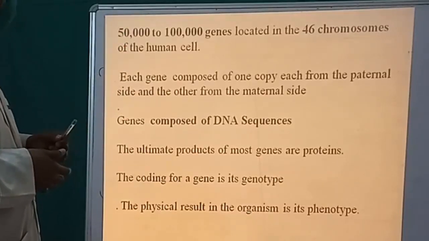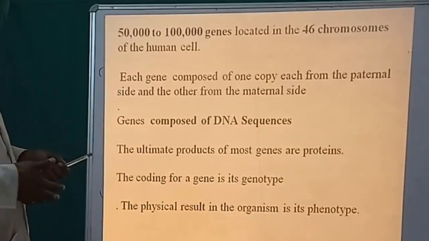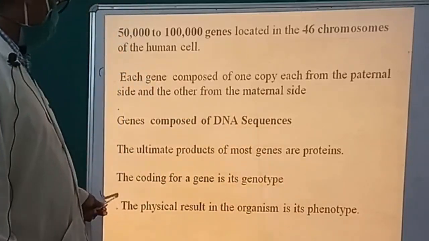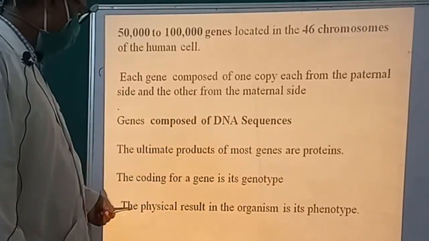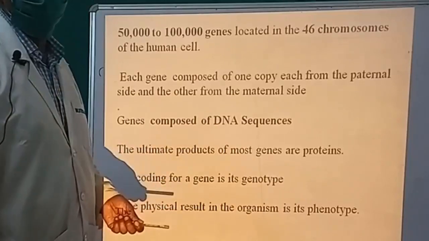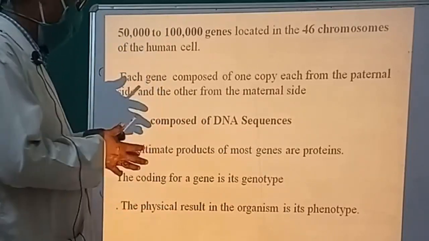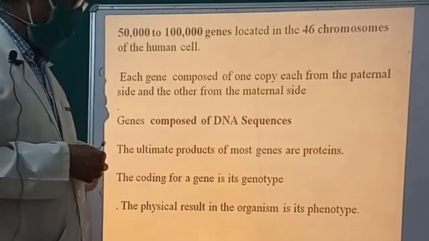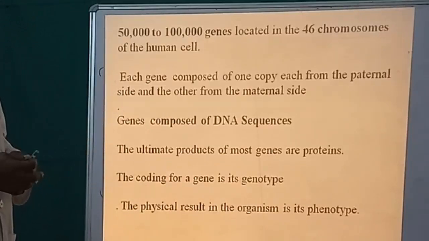Each gene has two copies, one from the paternal side and one from the maternal side, as we have already understood, and genes are composed of DNA sequences. The ultimate products of most genes are proteins. The coding for a gene is its genotype, and the physical result in that organism is the phenotype. That means if you have a phenotypical character, you have a certain genotype inherited in your genome, and this causes changes in your phenotypical expression. So, we are going to understand this.